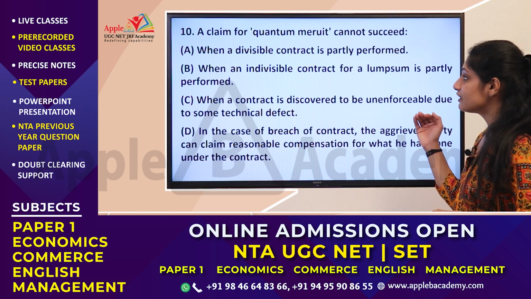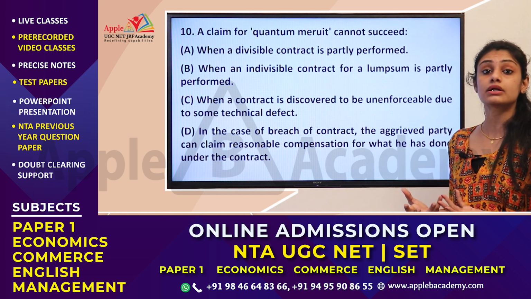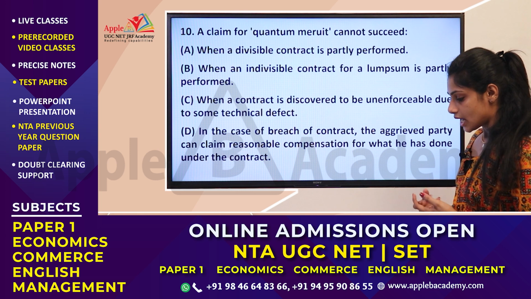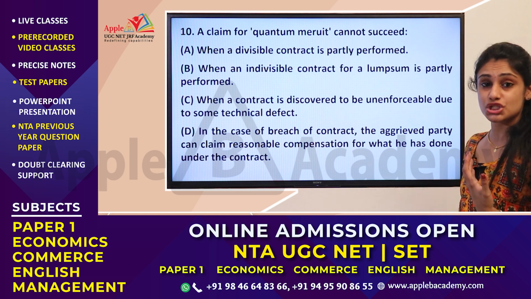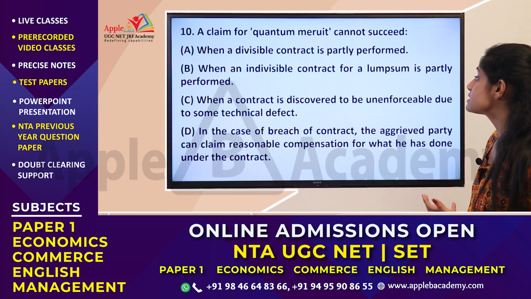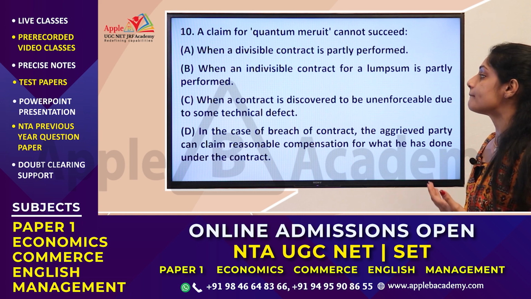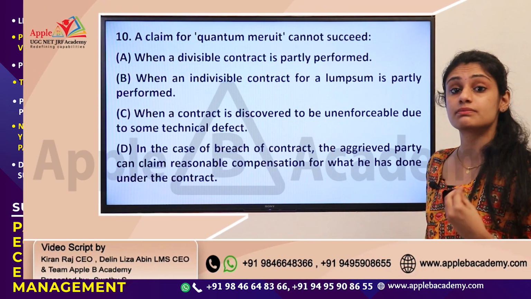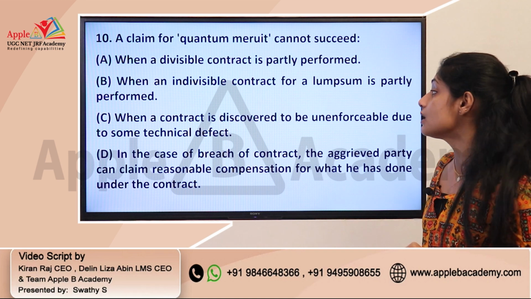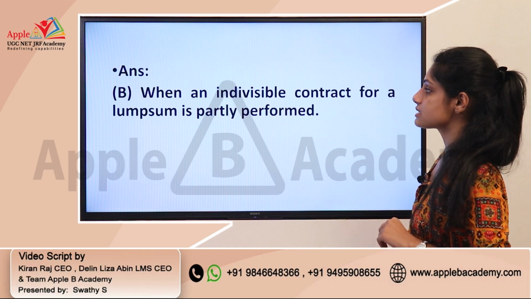So you need to identify in which of the following you cannot claim quantum merit. Okay, so it is actually in situation B, when an indivisible contract for a lump sum is partly performed, because this is an indivisible contract. Okay, so the correct answer is B.